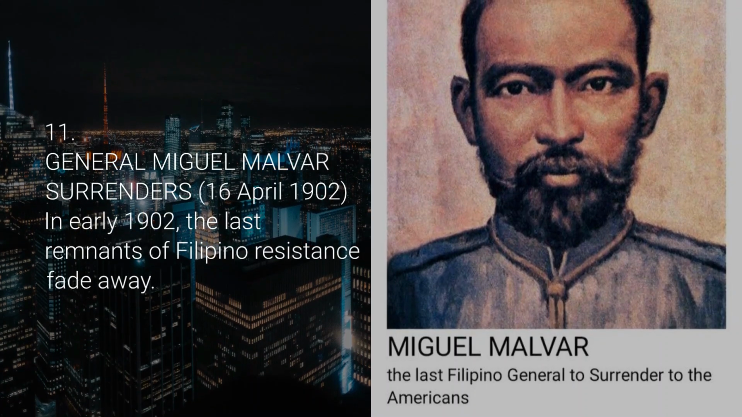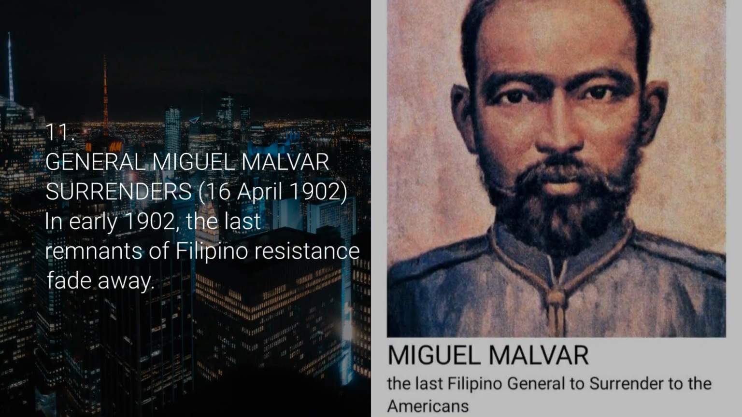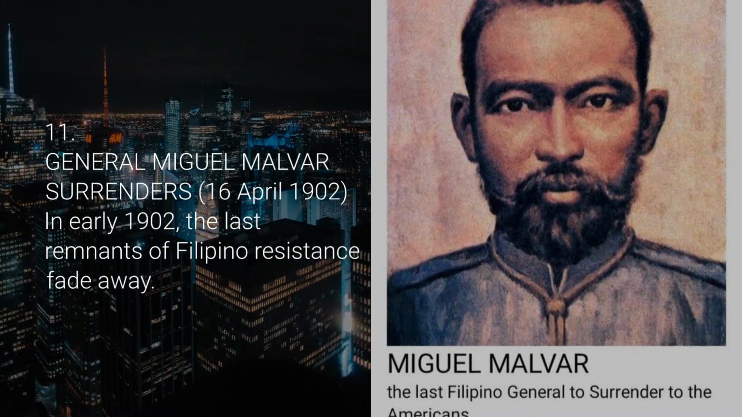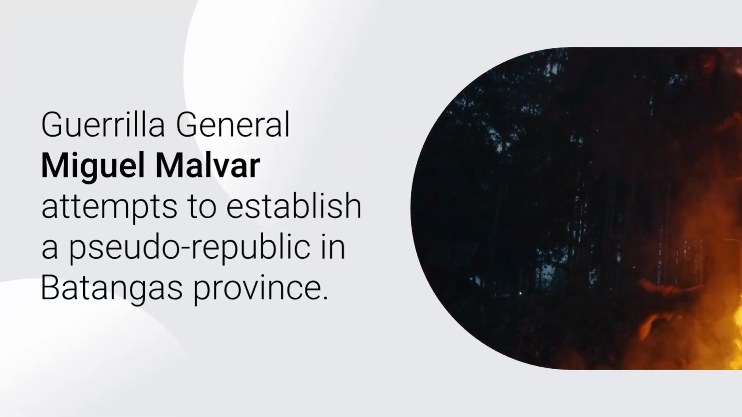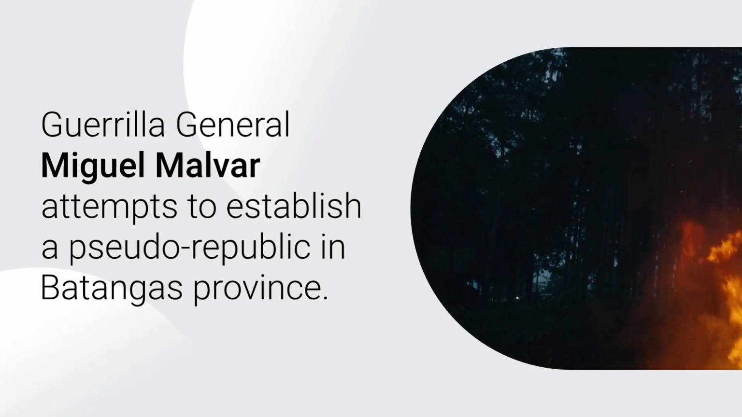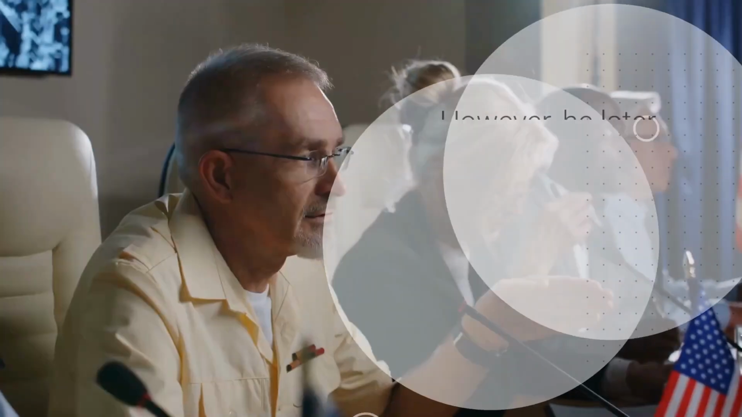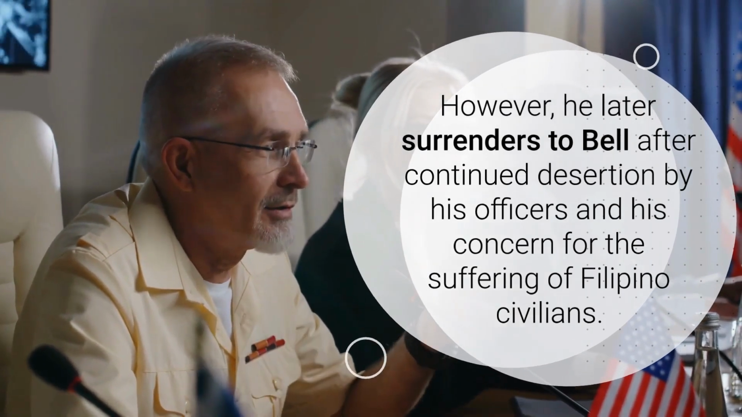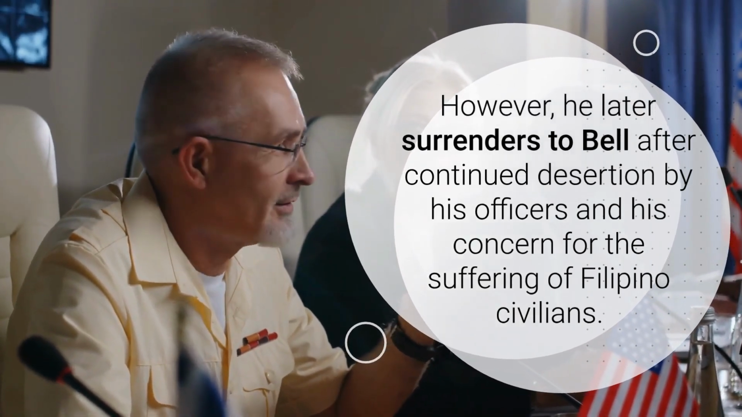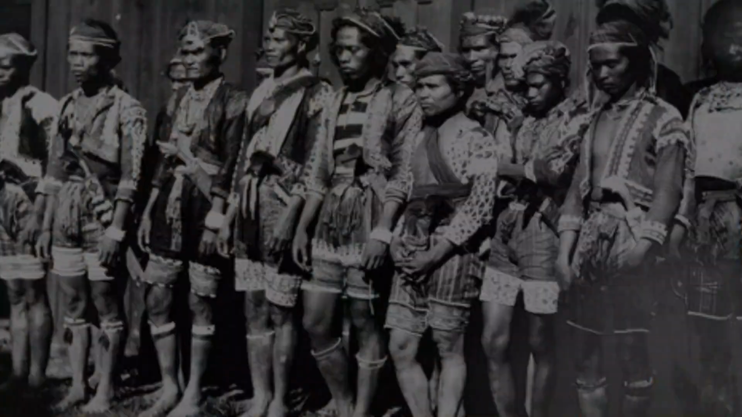General Miguel Malvar surrenders, 16th April 1902. In early 1902, the last remnants of Filipino resistance fade away. Guerrilla General Miguel Malvar attempts to establish a pseudo-republic in Batangas province. However, he later surrenders to Bell after continued desertion by his officers and his concern for the suffering of Filipino civilians.